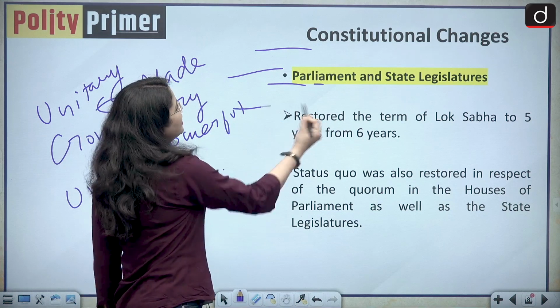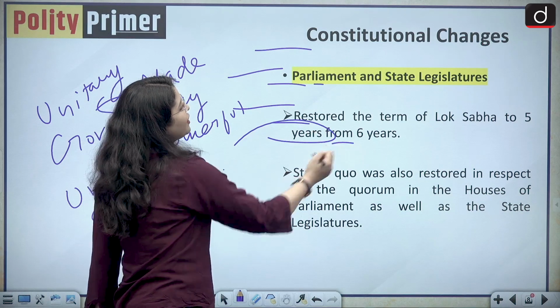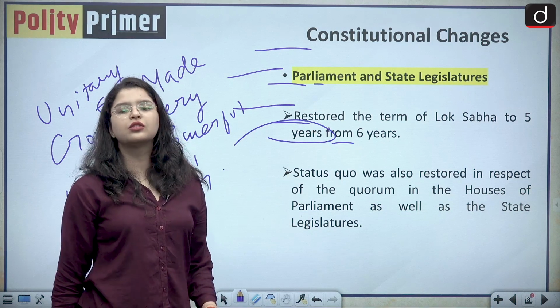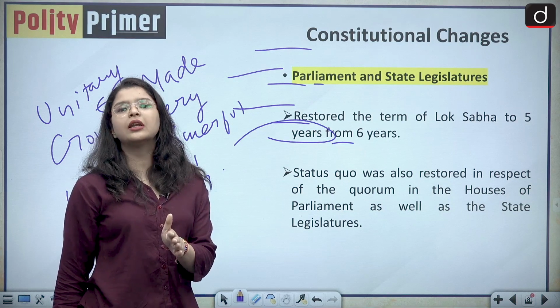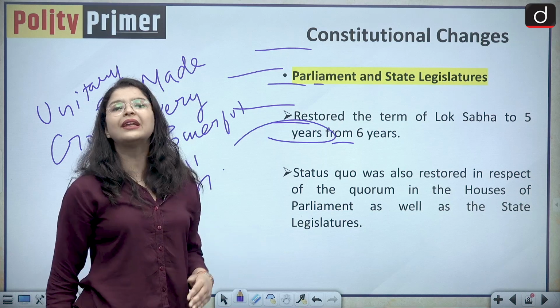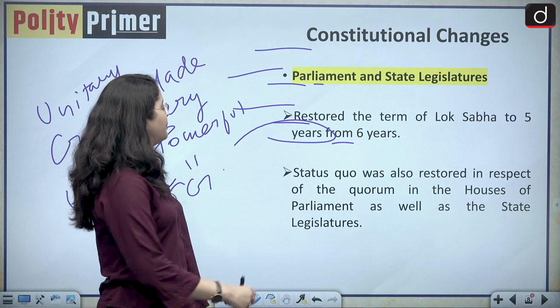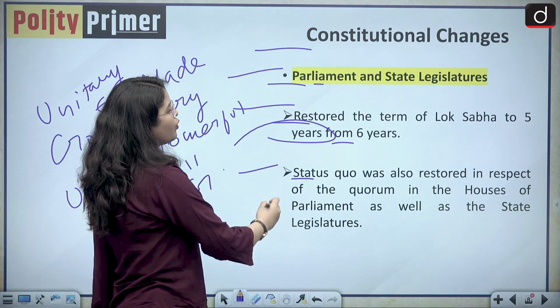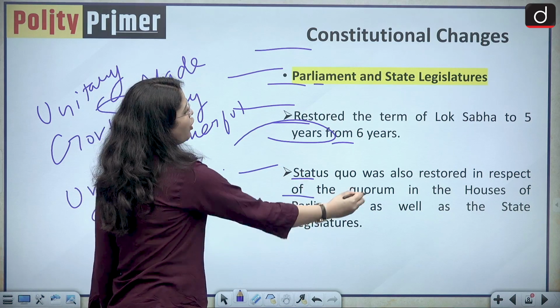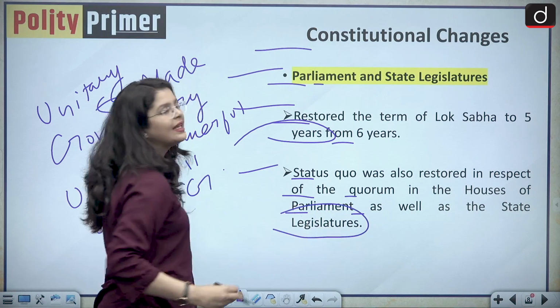So basically it restored the term of Lok Sabha to 5 years from 6 years. The 42nd Amendment Act extended the term of the Lok Sabha to 6 years, but it was put into its original position by the 44th Amendment. Then the status quo was also restored in respect of the quorum in the houses of the Parliament as well as the state legislatures.